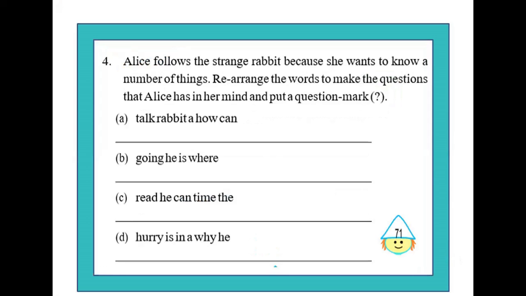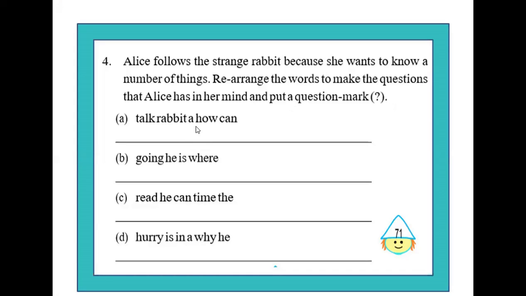We are now in the last textual exercise of the lesson, Alice in Wonderland. Alice follows this strange rabbit because she wants to know a number of things. Rearrange the words to make the questions that Alice has in her mind and put a question mark.